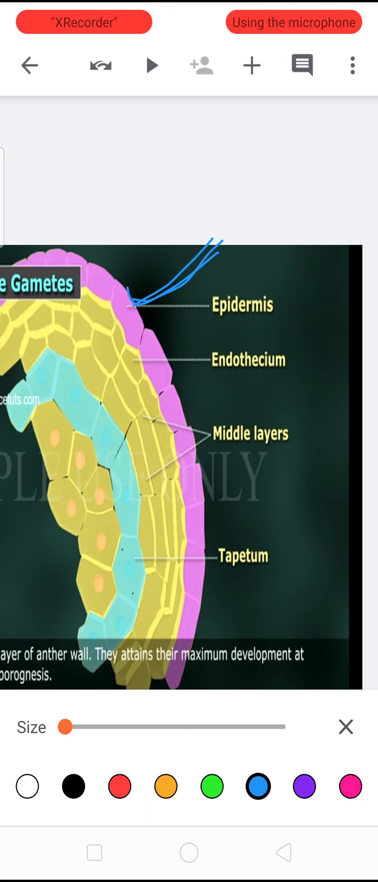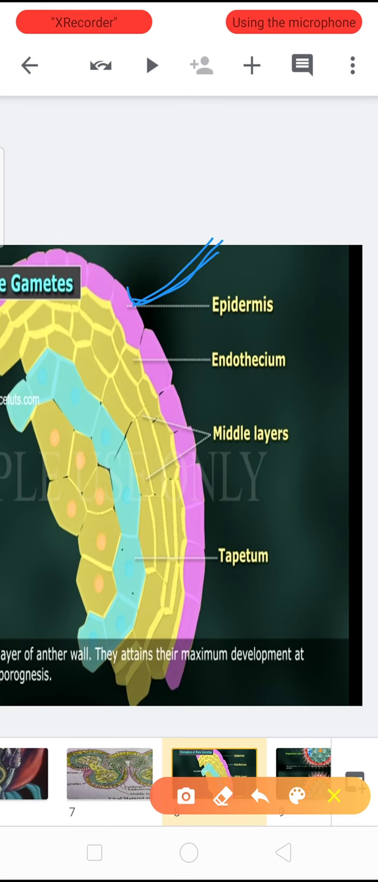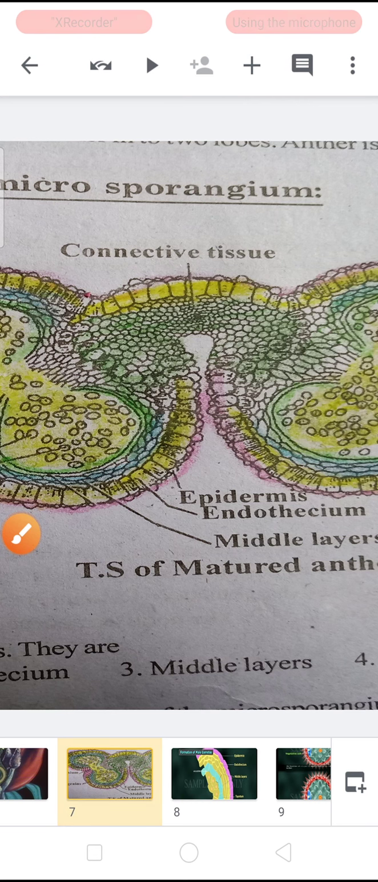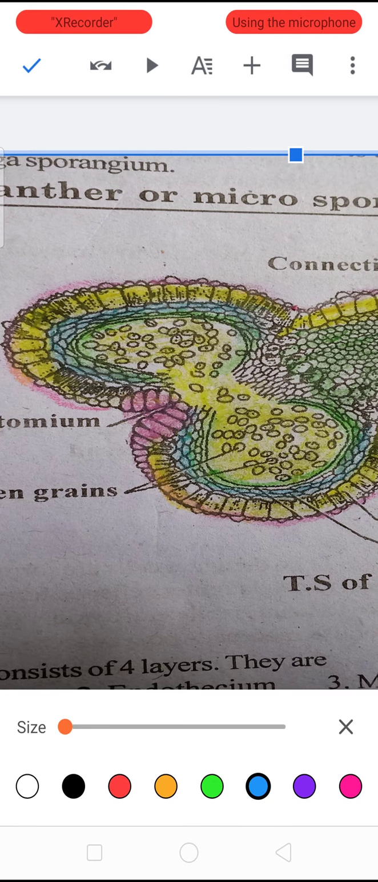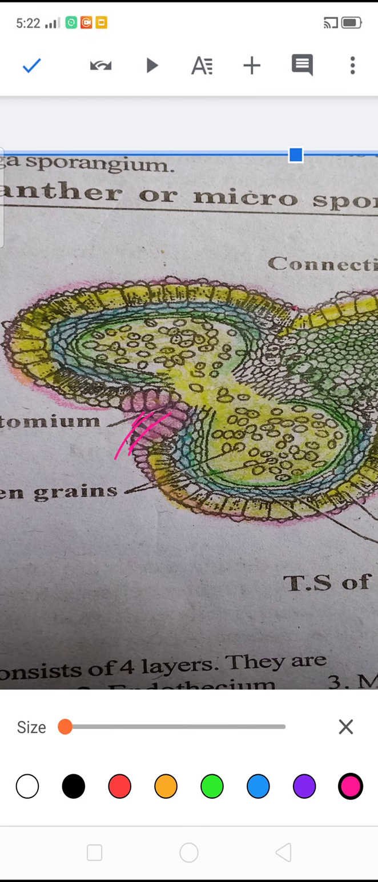Some of the epidermal cells are bigger in size. These bigger size cells are called stomium. These are the stomium cells.